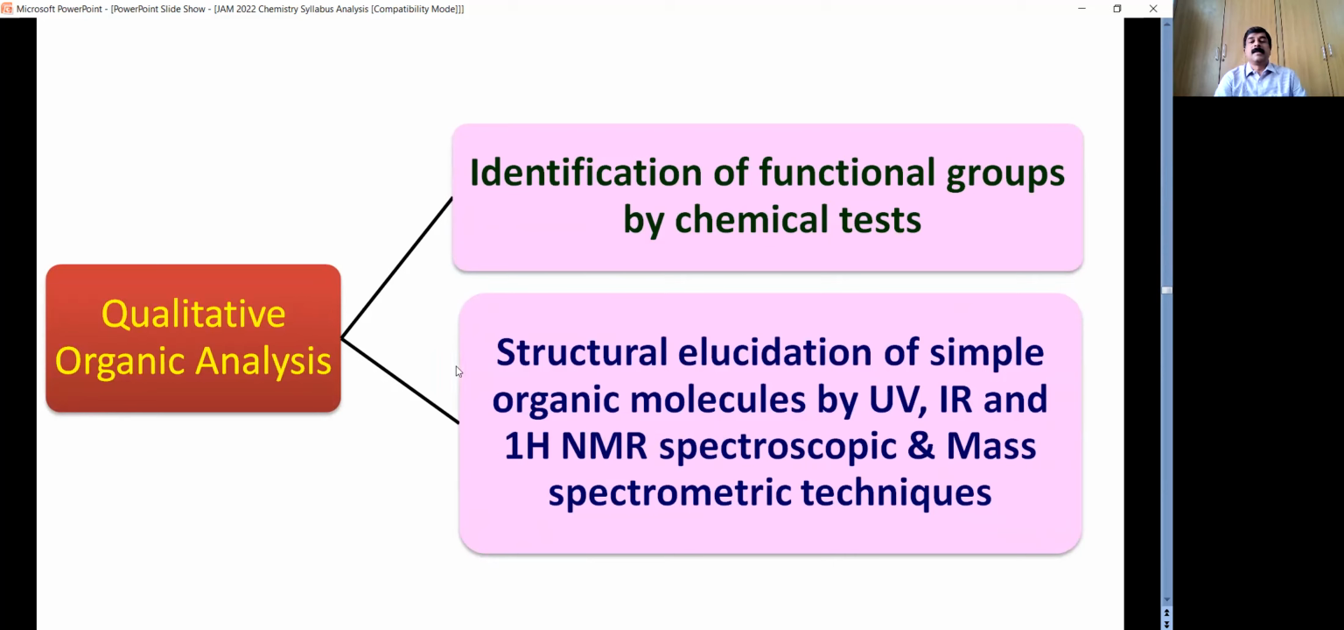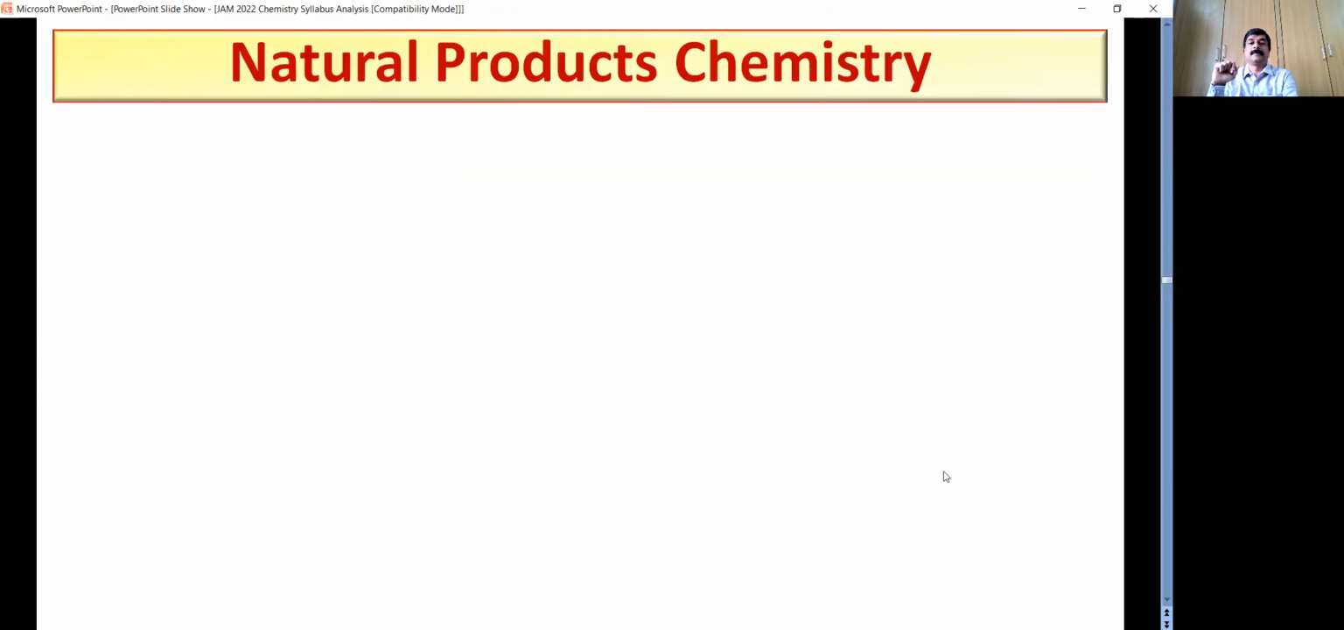And in qualitative organic analysis, there are certain chemical tests which you will already have done in various earlier chapters. Then you have spectroscopic techniques, like you also have in the physical part, where you have microwave spectroscopy. In the organic part, you need to focus on UV-visible, IR, HNMR, and also mass spectrometric techniques, and then how you use these techniques in structural elucidation. So you can expect at least 8 to 10 marks in this spectroscopic chapter.